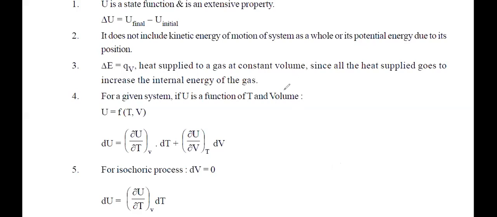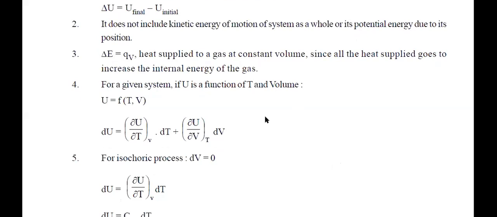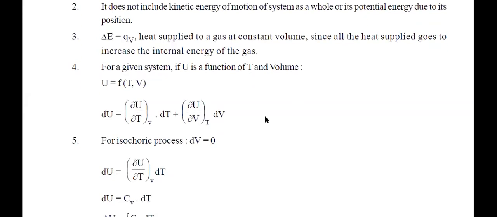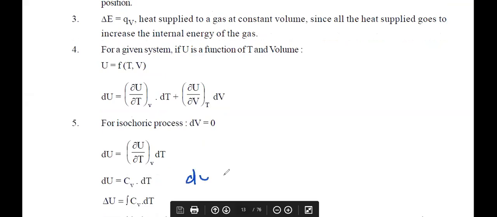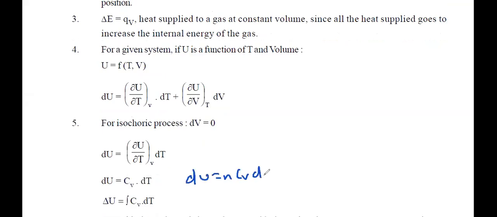But for now, you understood this, that dU is equal to Cv dT. Here, Cv is your C dash, which is heat capacity. Otherwise, the formula is dU is equal to nCv dT. Got it? This is the formula that you have to remember. Doesn't matter which process, this is the formula for internal energy. Okay?